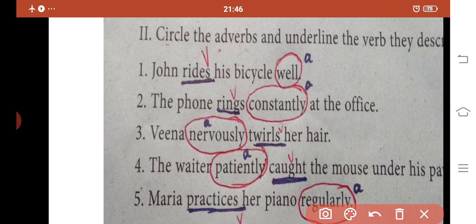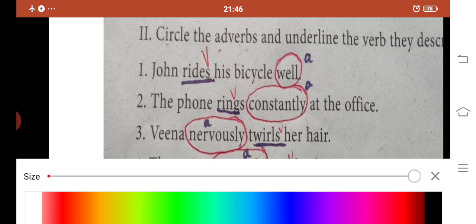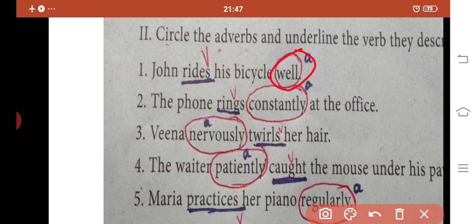So I have underlined the verbs with a blue pen and I am going to circle the adverbs with a red pen. First one, John rides his bicycle well. So well is an adverb. I already circled it. The phone rings constantly at the office. The word constantly ends with ly, so you can easily find it. Constantly is an adverb. Then nervously is also an adverb. Then patiently, then regularly. These are adverbs.